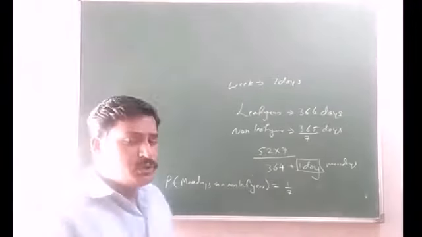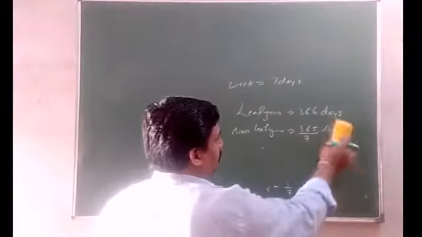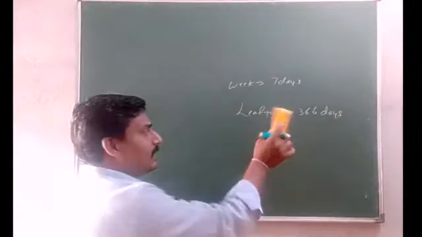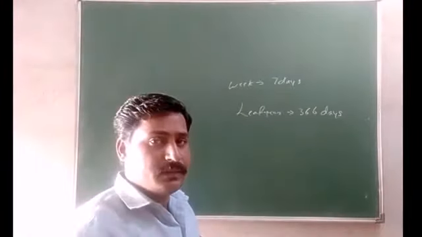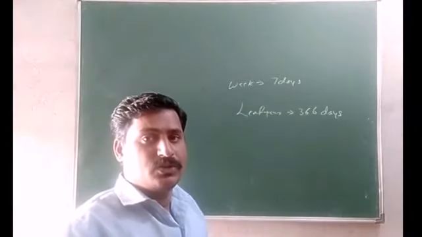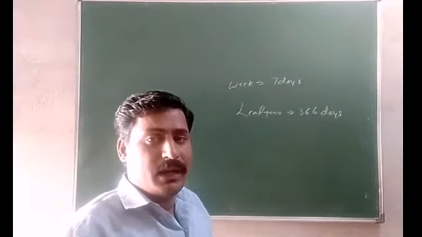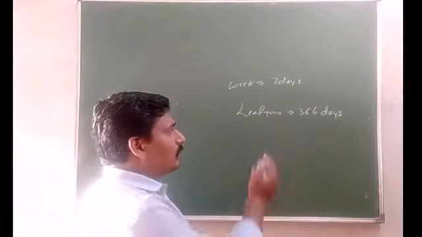Now come to the second question, that is in a leap year. In a leap year, what is the probability of getting 53 Mondays? So that is 1 Monday. In how many ways do we get it here?